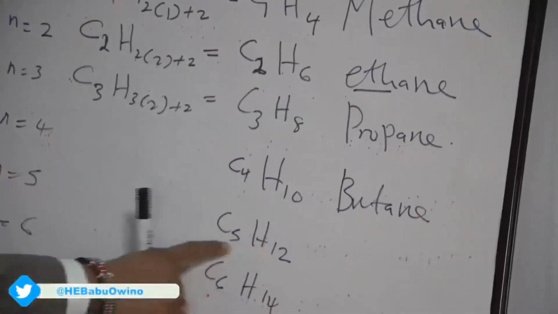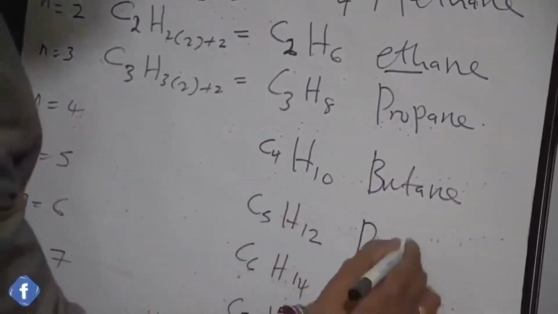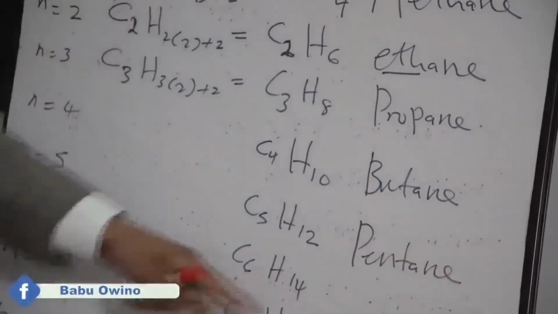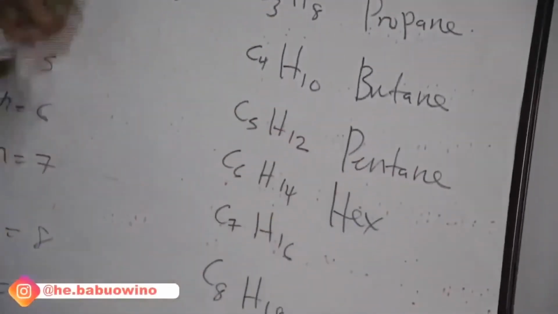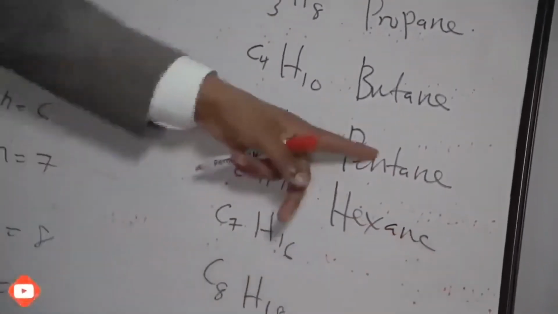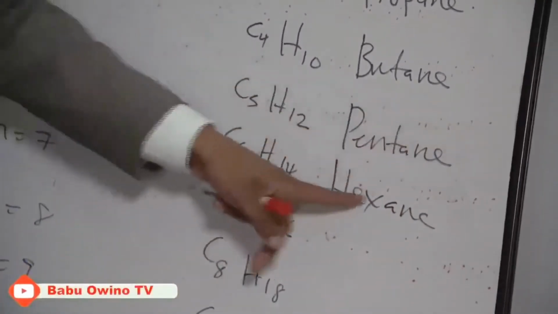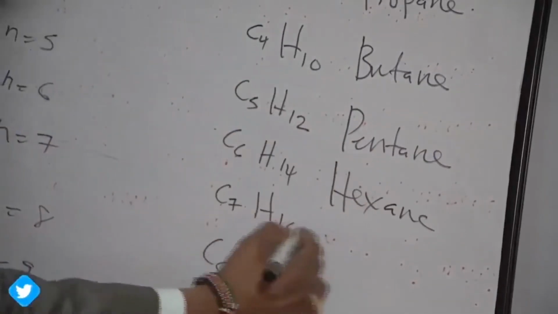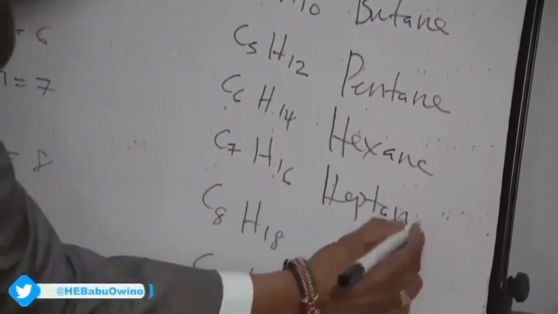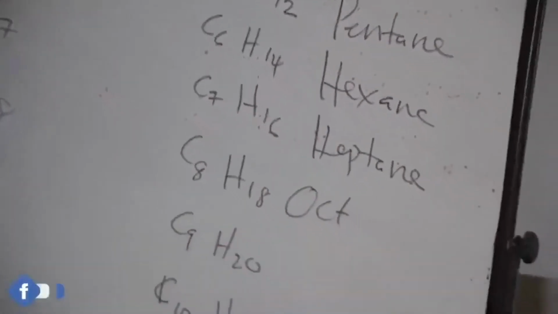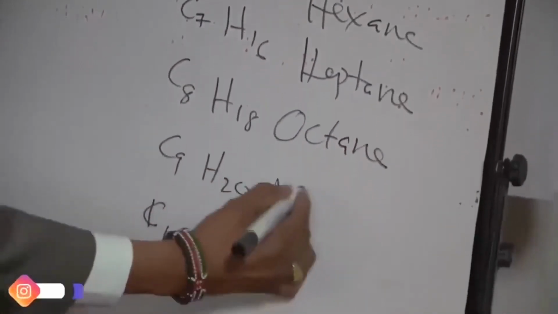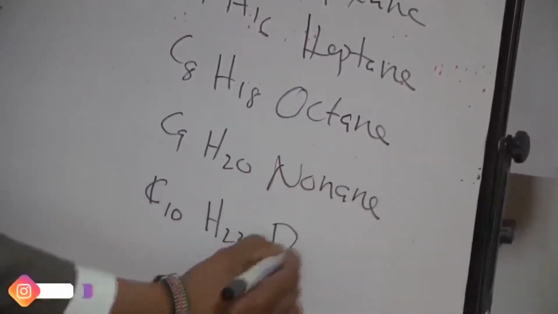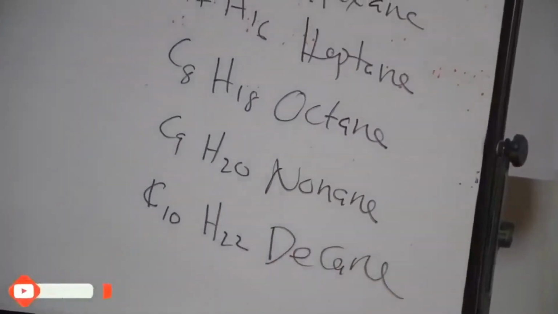When n is 5, C5H12 is pentane. C6H14 is hexane, from the word hexagon. Pentane, from the word pentagon, a 5-sided figure. Hexane, hexagon, 6. 7 is heptane. 8 is octane, octagon, octogenarian, octane. 9 is nonane, and 10 is decane. Are we together, class? Thank you.